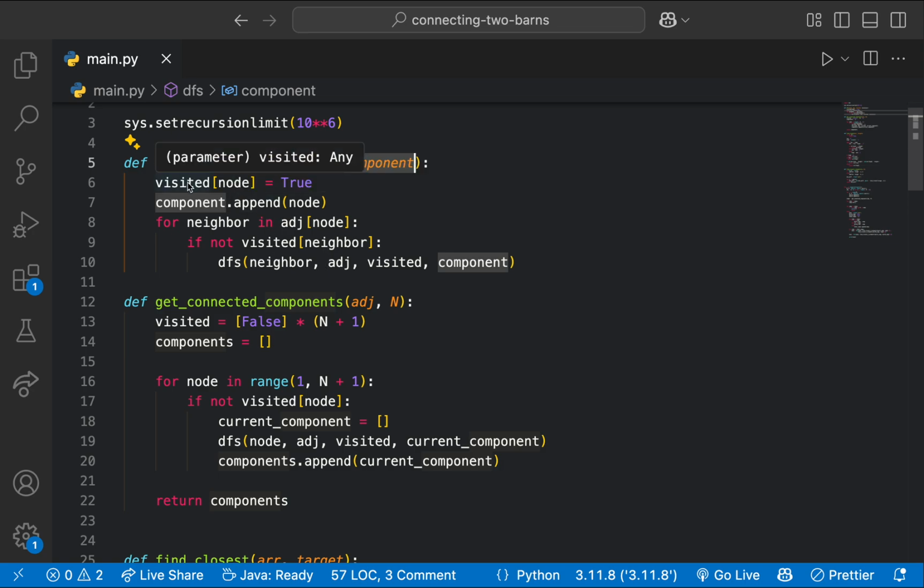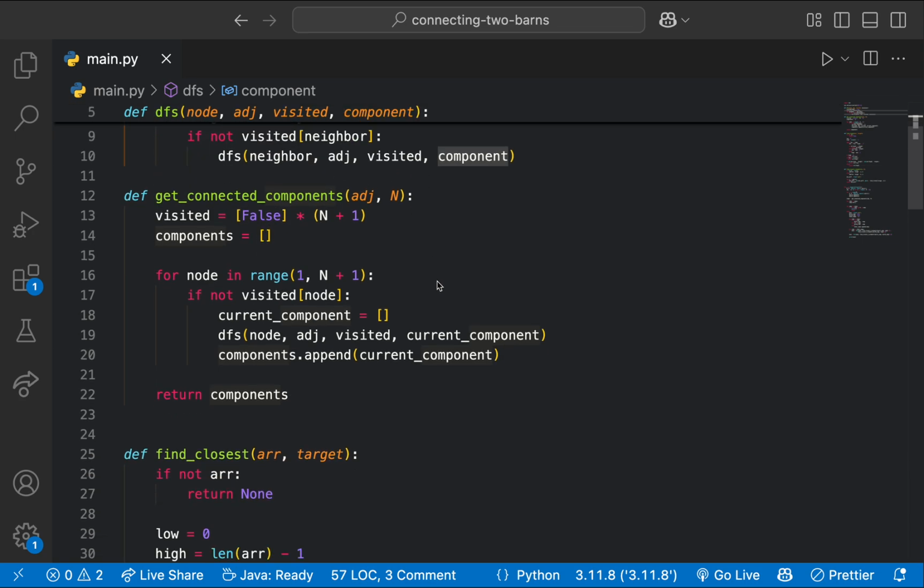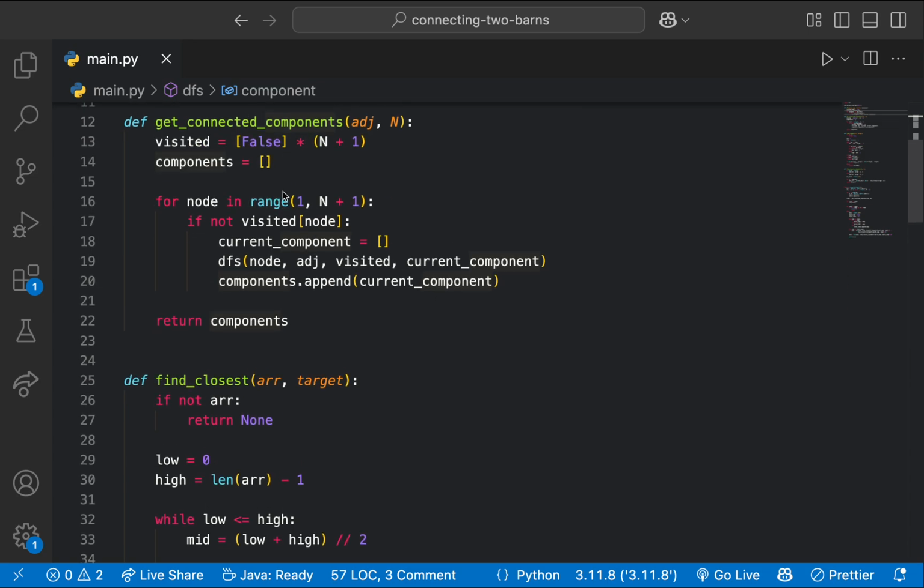We set visited of our node to true, add it to our current component, and then run the DFS on all of its neighbors. When we get all the connected components, we'll have a big visited array and a components array. For each node that is not visited, we will run the DFS, saying that that node is the start of a new component. After we run the DFS, we add that component to our components array.